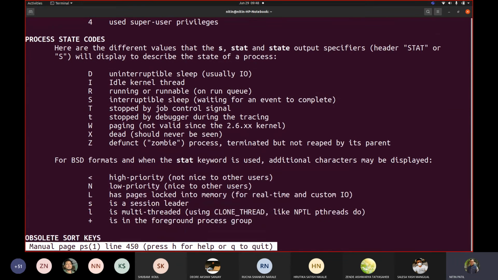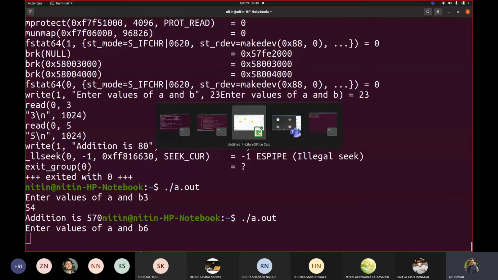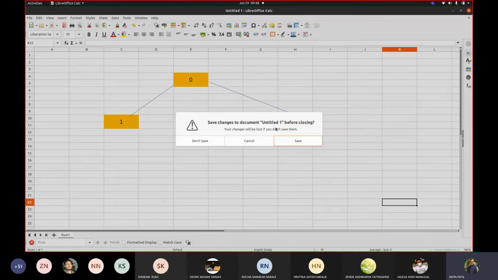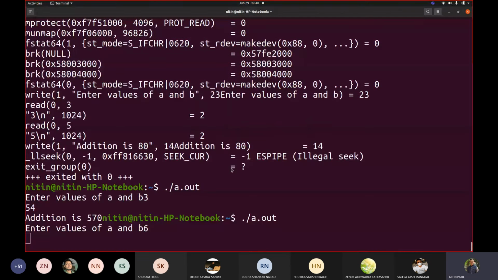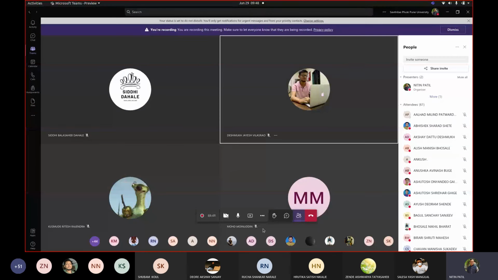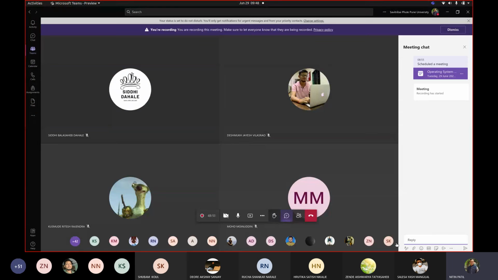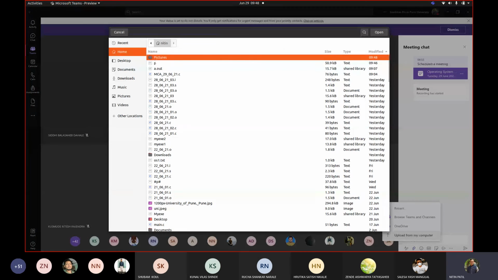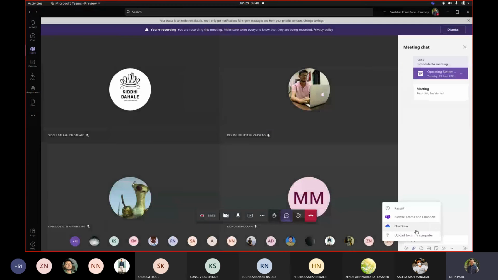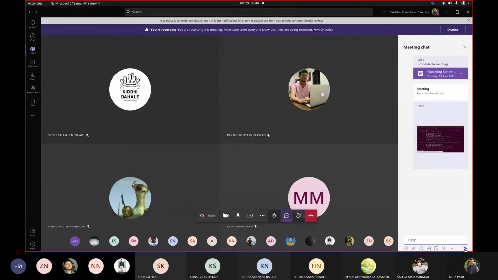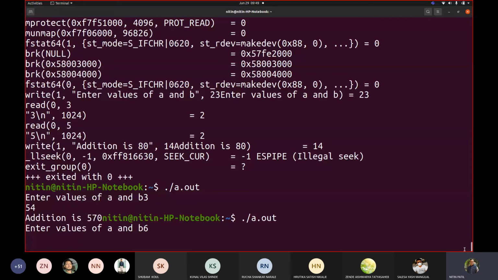So I will take a screenshot of this and I will add that screenshot to our chat. So please keep attention. OK, let me close this. I don't require this now. Here. So chat. Upload pictures, screenshot. OK. Remember this one. So these are the state codes that are shown. OK, you can open it at your end and you can now see.